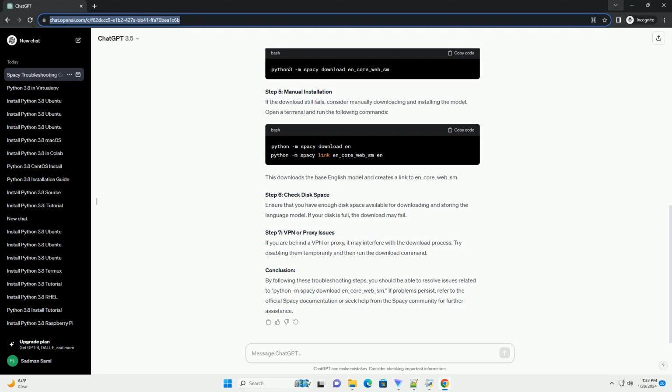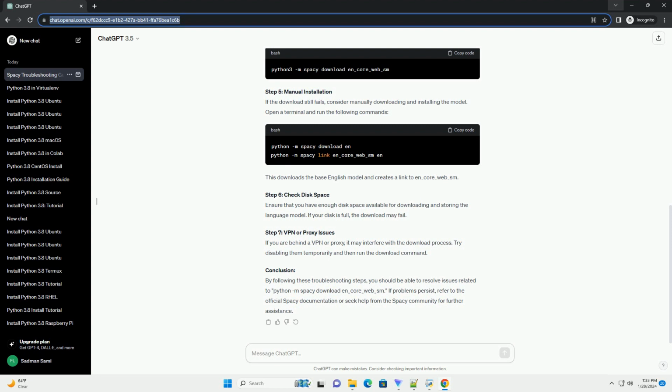Conclusion. By following the troubleshooting steps outlined in this tutorial, you should be able to resolve any issues related to downloading the en_core_web_sm model in SpaCy. If you continue to experience problems, check SpaCy's official documentation or community forums for additional support.